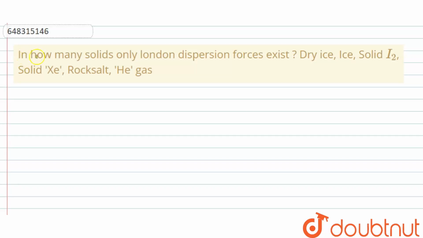Hello everyone, let's start the question. The given question is: in how many solids only London dispersion force exists? The options given are dry ice, solid I2, solid xenon, rock salt, and helium gas.